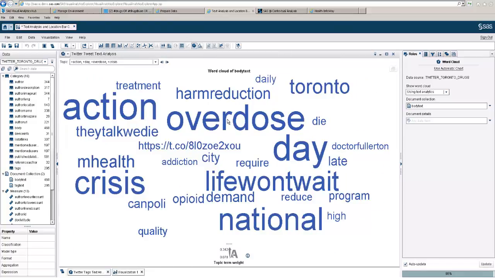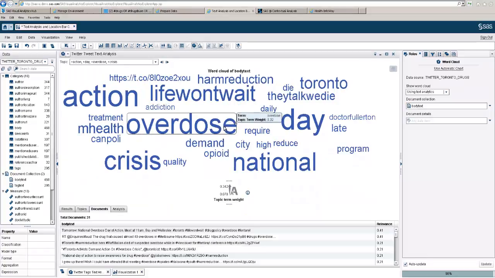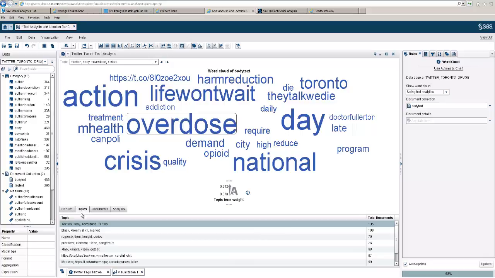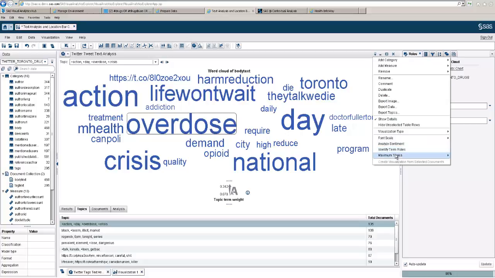So let's say I want to look at the tweets that contain overdose and what their relevance was. We can take a look through all the different documents. And then from this collection of documents, topics are created. Small topics that took each of these terms and said, okay, there are similar things in here, so we're going to group them together. You can actually change the number of topics you want to use.